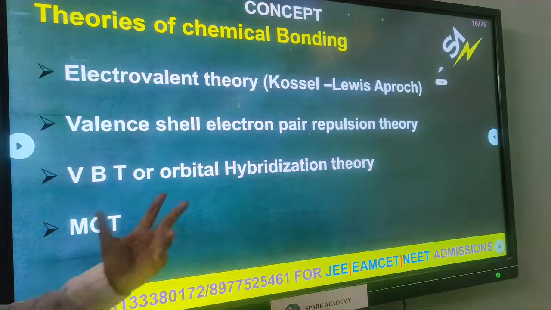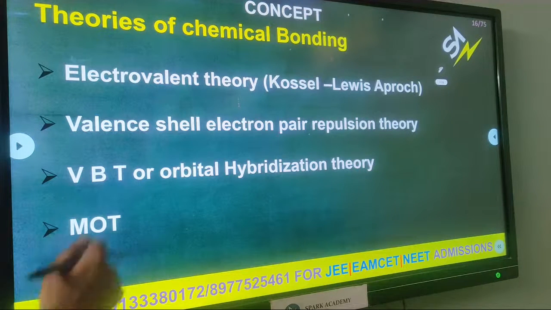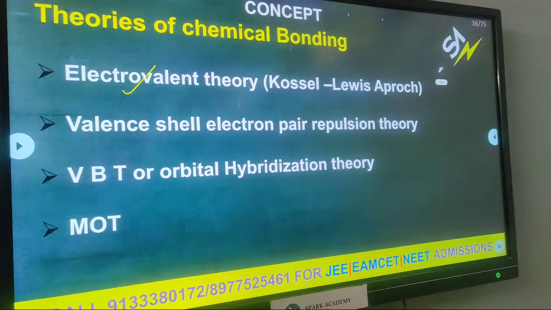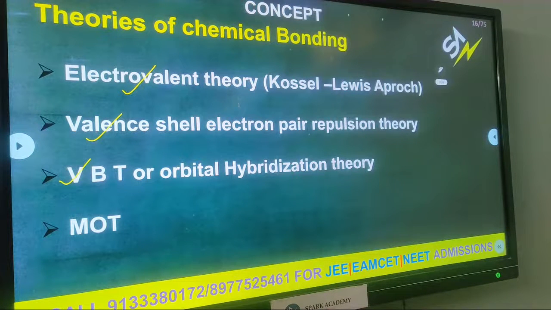What are the theories explaining chemical bonding? Chemical bonding was first explained by the Kossel and Lewis approach, called the electrovalent theory. After this, VBT, valence bond theory or orbital hybridization theory, explained every molecule's geometry. But if lone pairs are present, the geometry gets distorted, and that was explained by valence shell electron pair repulsion theory.